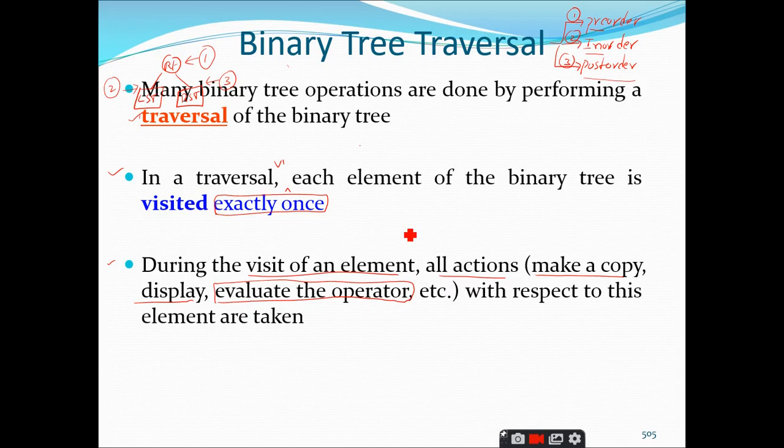So such type of actions are supported when you traverse the tree, right? Traversal always supports actions like making a copy, display, evaluation of the operator, counting the number of nodes, searching for an element. All these things are supported by the traversal,